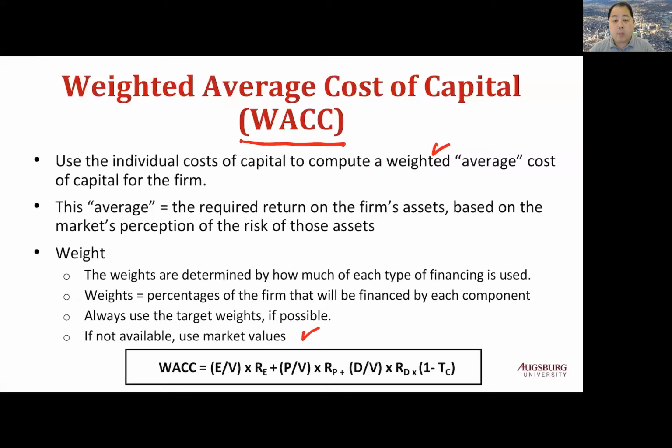As shown in the formula, WACC is weight on equity times the cost of equity, plus weight on preferred stock times cost of preferred stock, plus weight on debt times after-tax cost of debt, which is before-tax cost of debt times 1 minus tax rate.